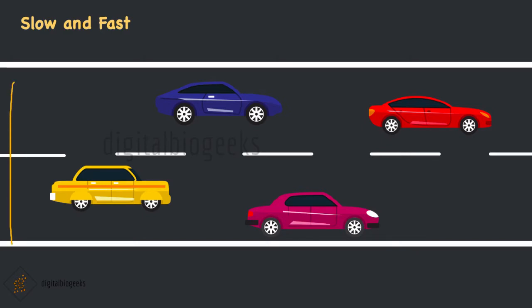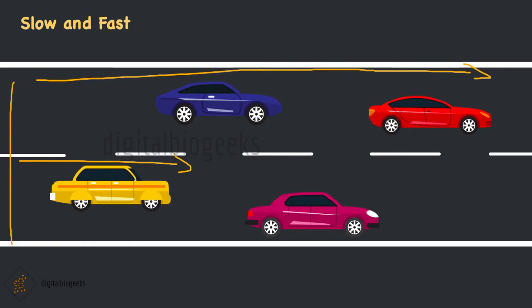In a given time of say 5 minutes, the red car has moved this much distance, but yellow car has moved less. In the given interval of time, red car has covered more distance than the yellow one, and hence we can say that the red car moves faster than yellow one.